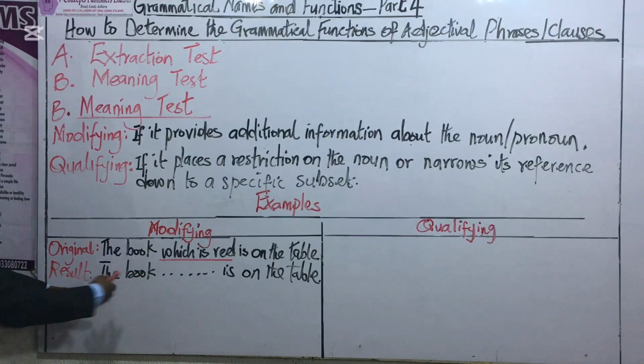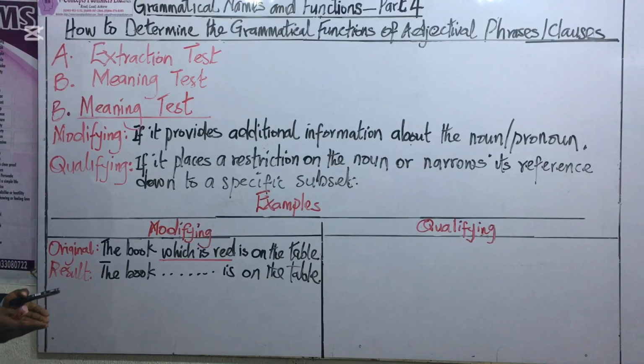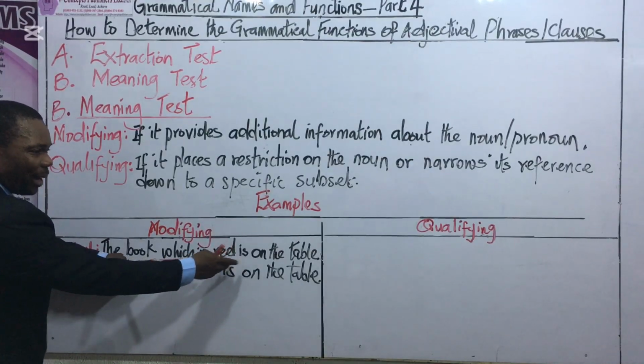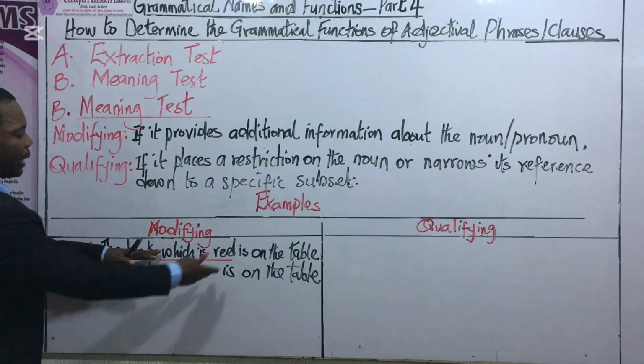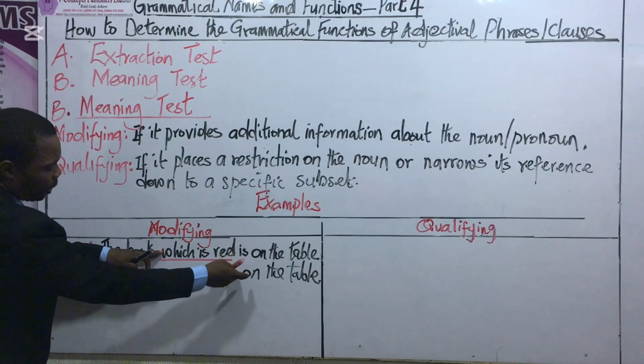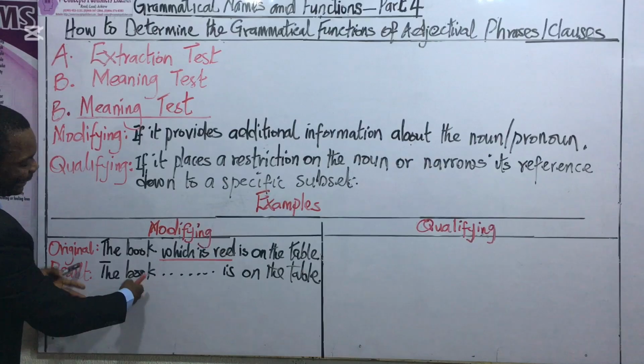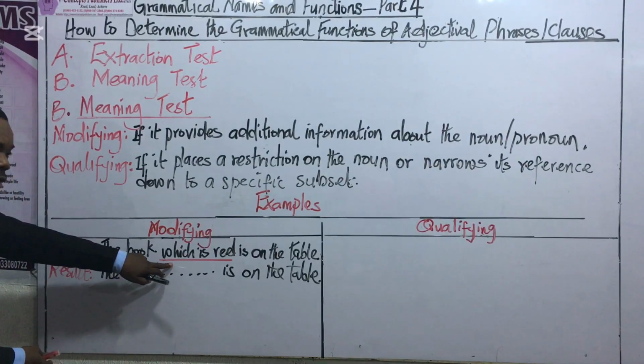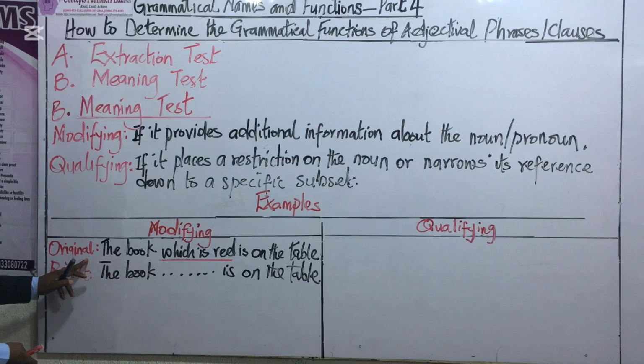So we're going to say that the book is on the table. That's perfect. So the message is passed. The information is clear without the underline or without the phrase or the clause. So then we are going to conclude that which is on the table is simply adding extra information to the sentence. Therefore, the function of this underline is that of modifying.